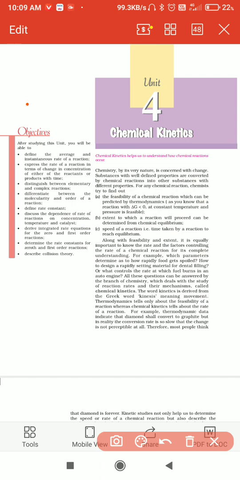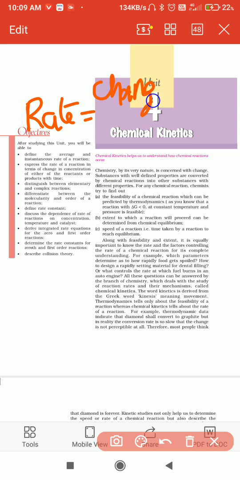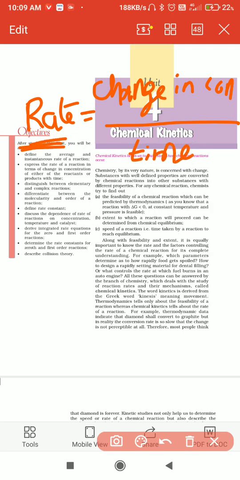So what is meant by rate? We always use rate, rate constant. Rate is nothing but the change in concentration per time. Change in concentration per time is called the rate of reaction.